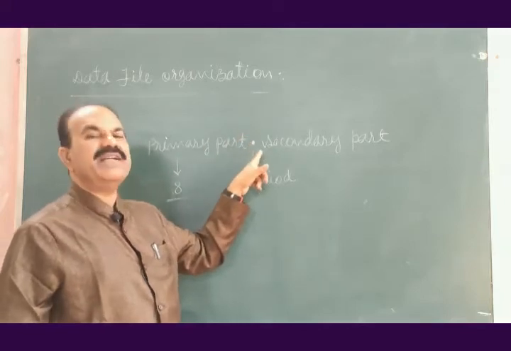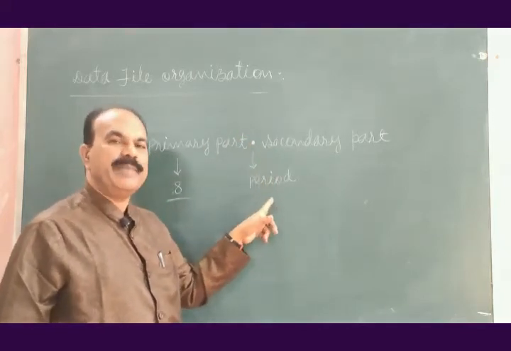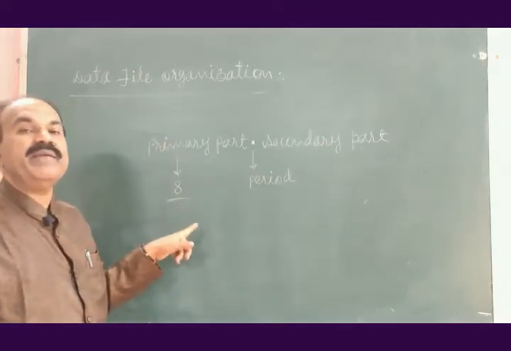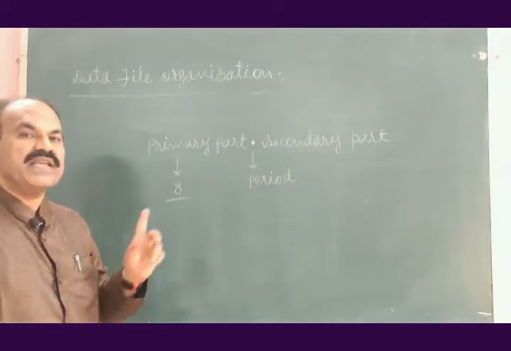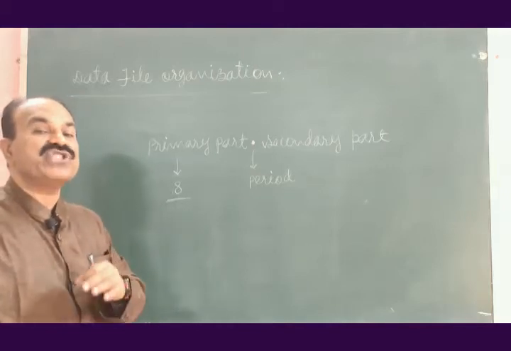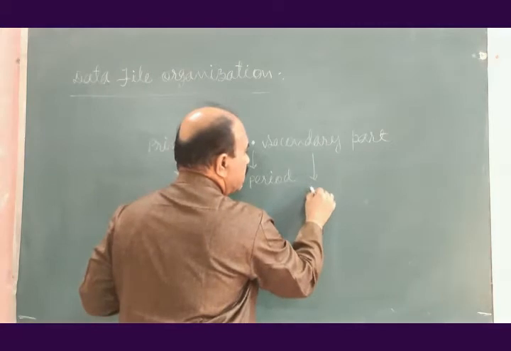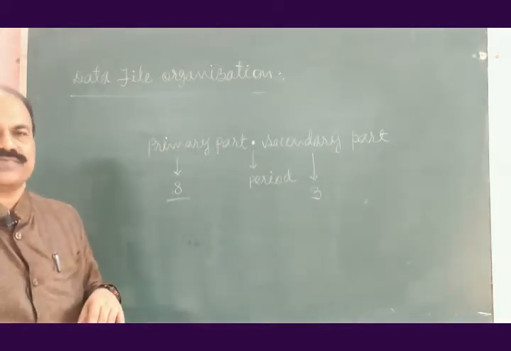These two are separated by a dot. This dot is known as a period. Primary part may be at the most 8 characters long. Secondary part may be at the most 3 characters long.